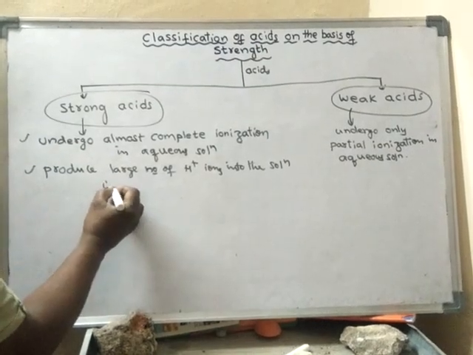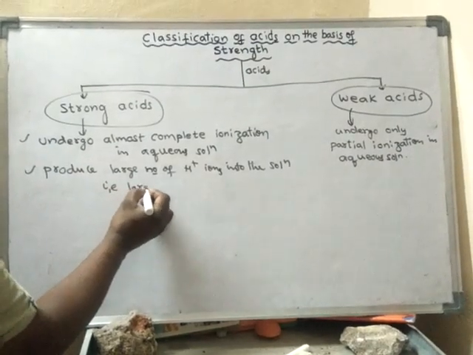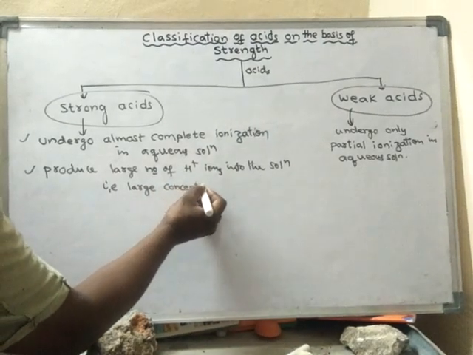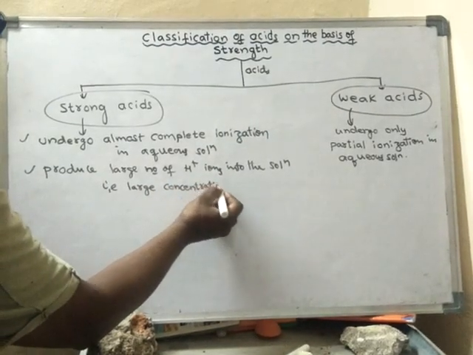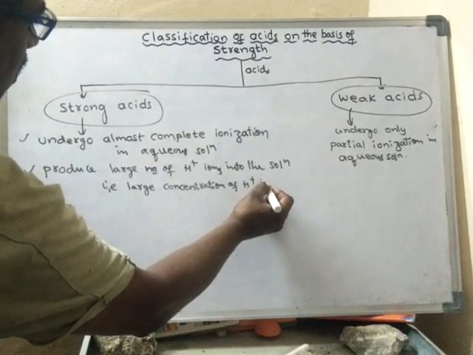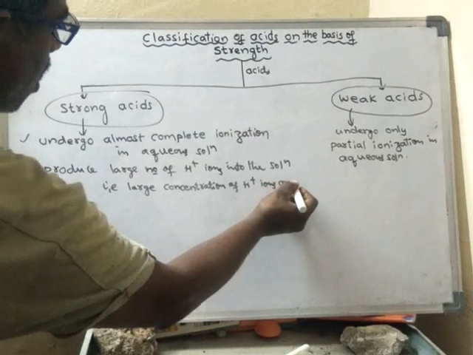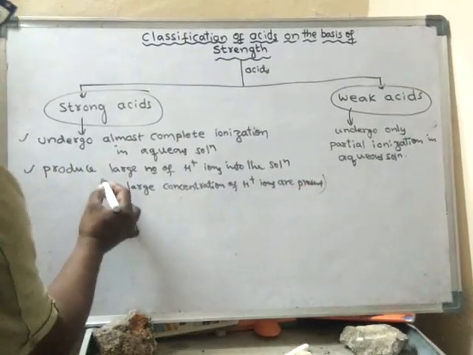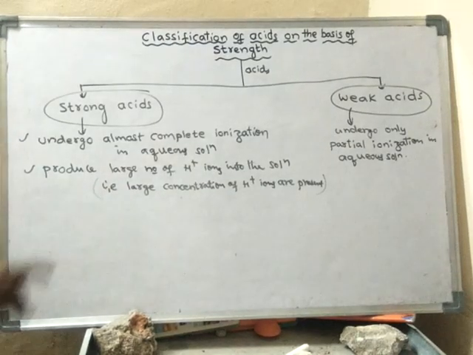That is, a large concentration of H plus ions are present in strong acids.